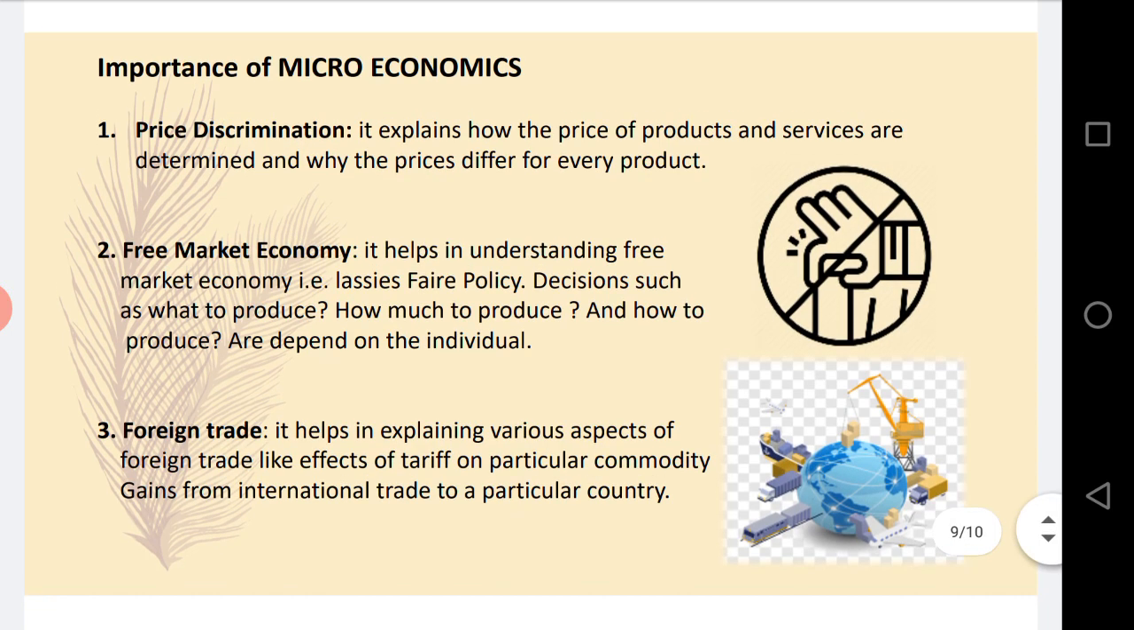Next is foreign trade. It helps in explaining various aspects of foreign trade, like the effects of tariff on a particular commodity, and gains from international trade to a particular country.